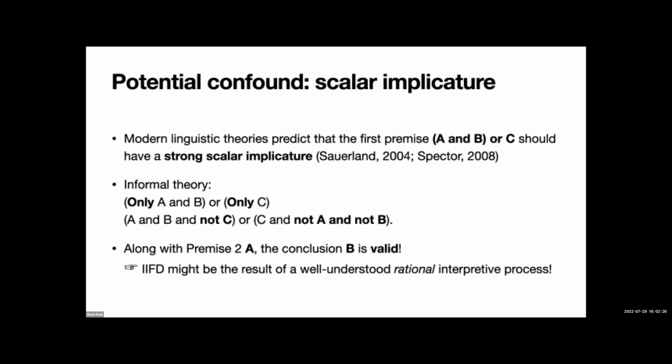So basically, the first premise is predicted to mean only A and B or only C. That is to say, A and B and not C, or C and not A and not B. If this is the interpretation of the first premise, then along with the second premise, which says A, the conclusion B actually does follow perfectly validly, perfectly rationally. So these inferences might actually be the result of well-understood interpretive processes.